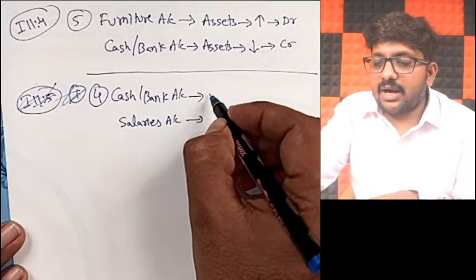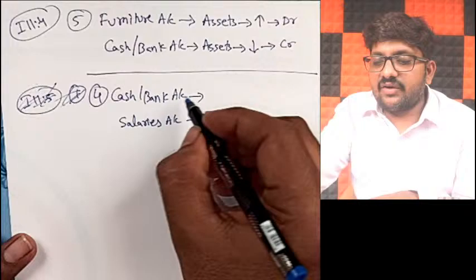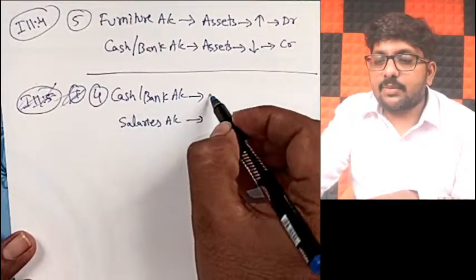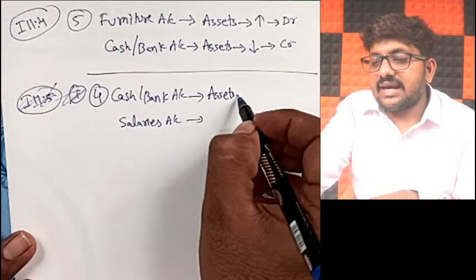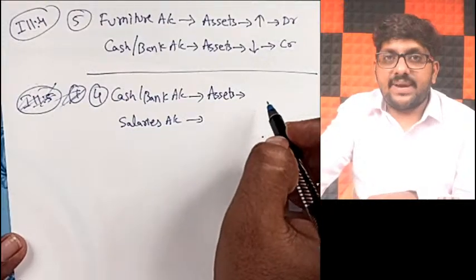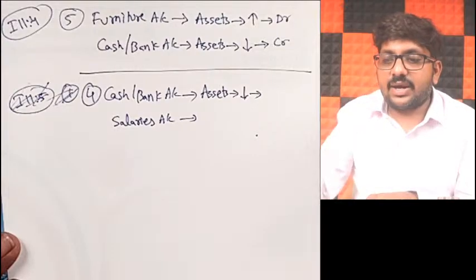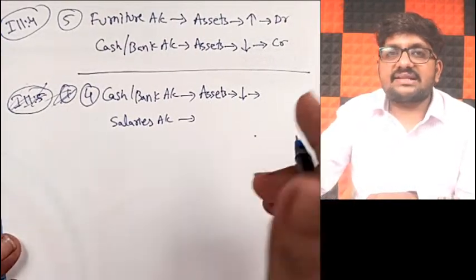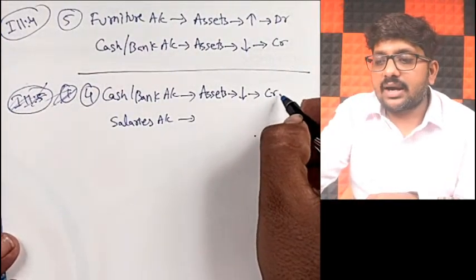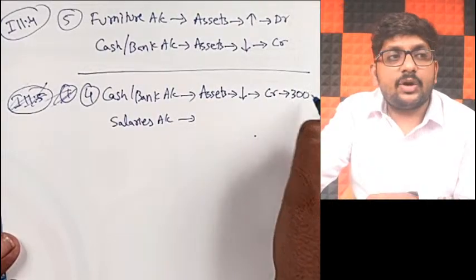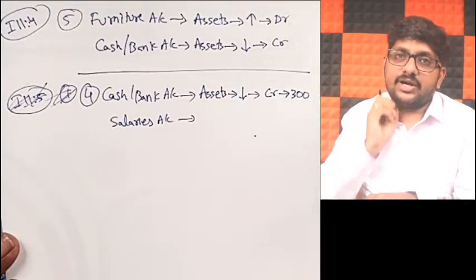Whenever you pay, cash or bank account will be affected. Cash or bank is a part of assets. Because you are paying, your cash or bank balance will decrease. When assets decrease, what should you do? Credit. But credit by how much? You paid only 300. So I'll credit only by 300 rupees.